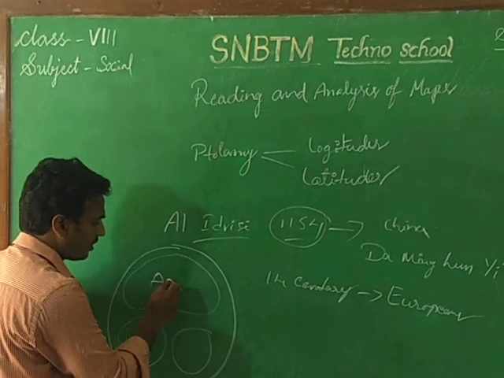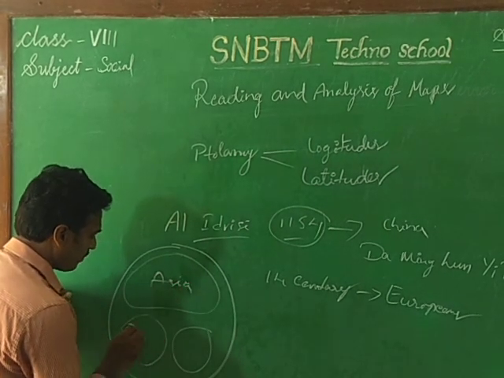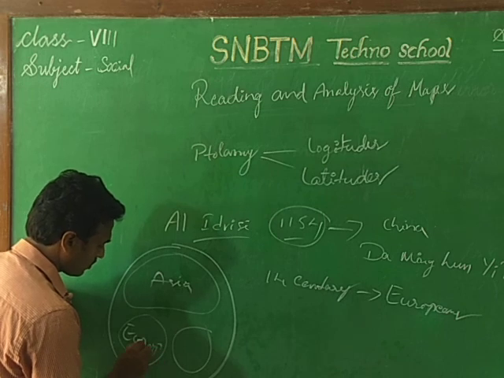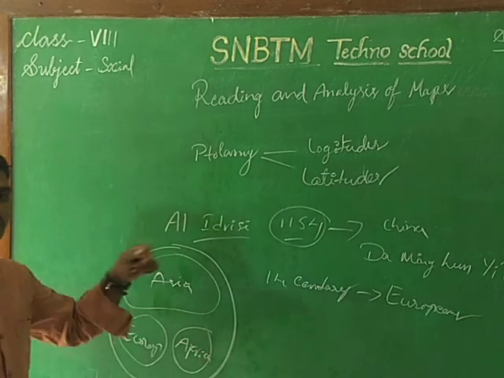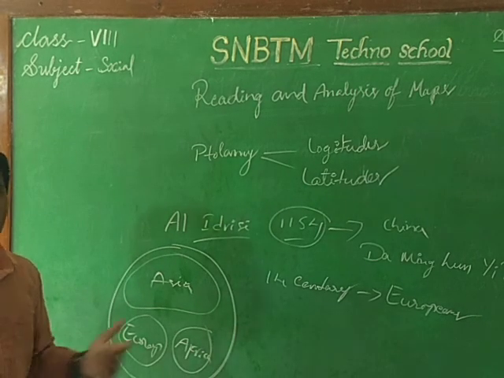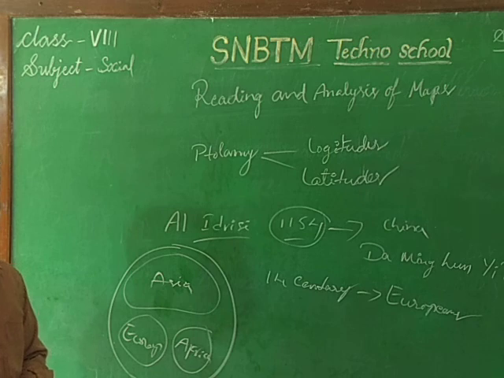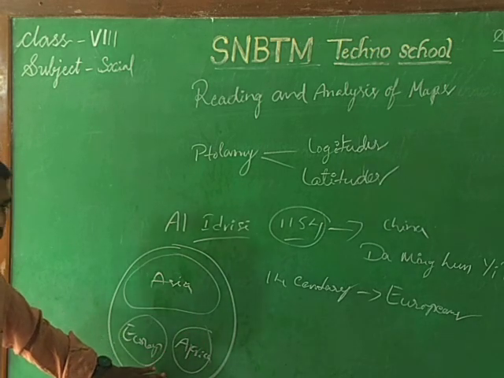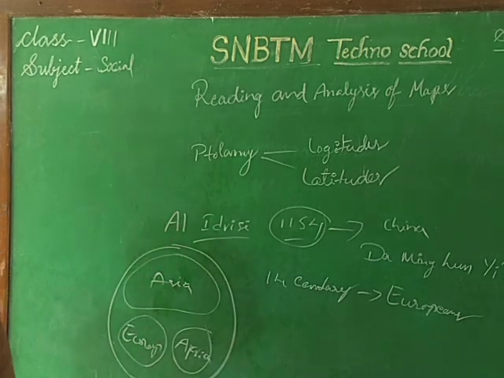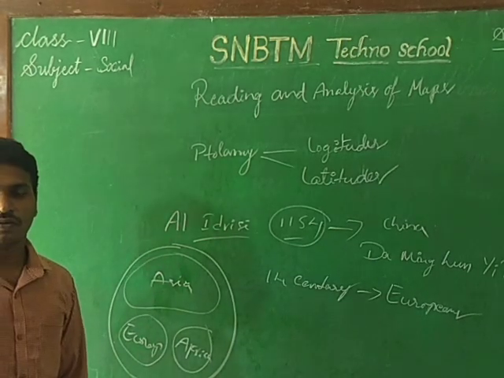Asia, Europe, and Africa. In that way they prepared the map. How? As per the Bible they prepared the map like that. Europe and Africa they put down at the bottom, and Asia they put at the top.